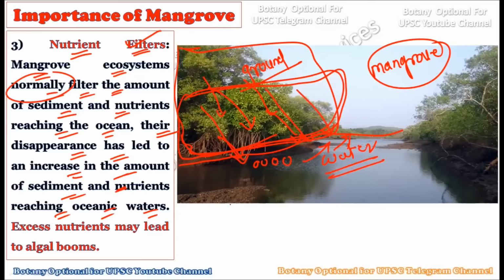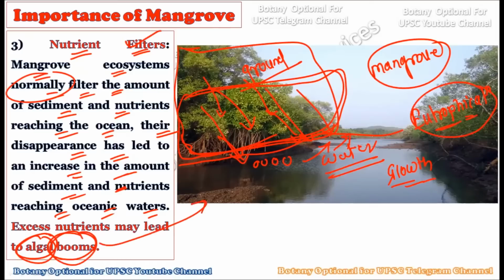Now this may lead to an increase in the nutrients of the oceanic water, which will result in the growth of algae. High growth of algae will result in algal blooms, which we specifically call eutrophication. Eutrophication is responsible for polluting rivers, estuaries, or the oceans. And these algal blooms can typically occur if there are no mangrove forests. If mangrove forests are present, they can efficiently filter out the nutrients. But if they disappear, they can't help in this scenario, and all of these nutrients will get poured into the oceanic water, which will result in algal blooms.